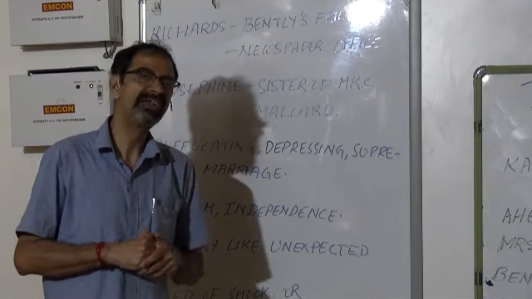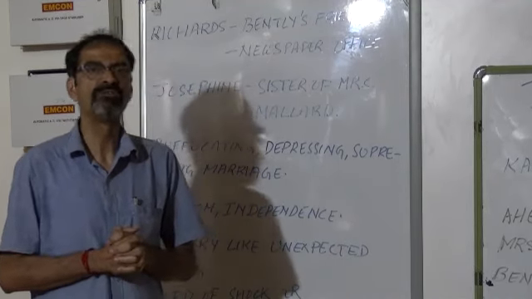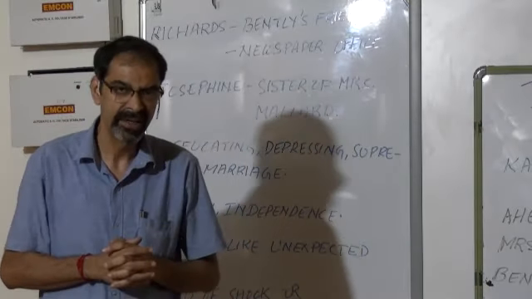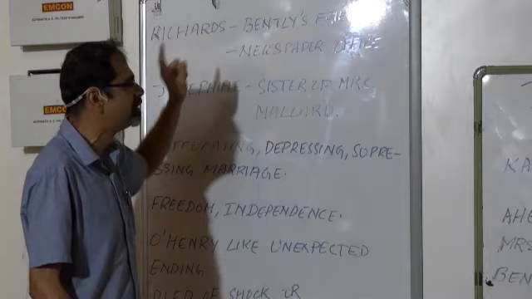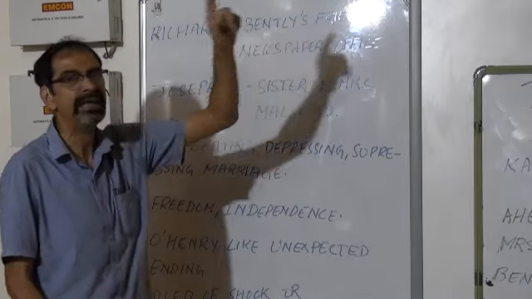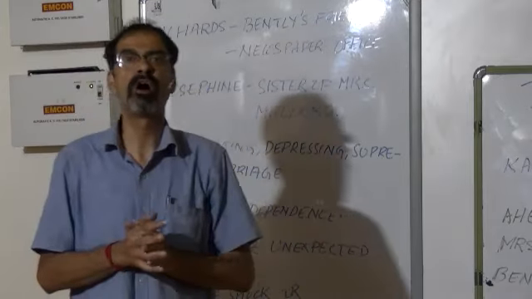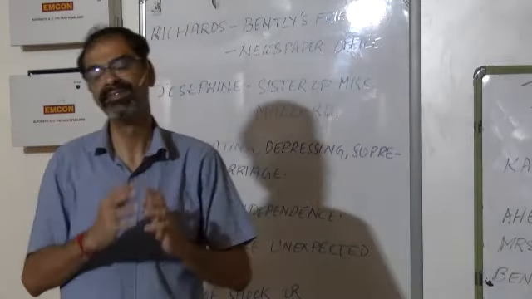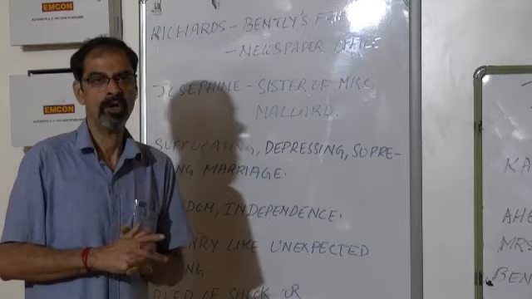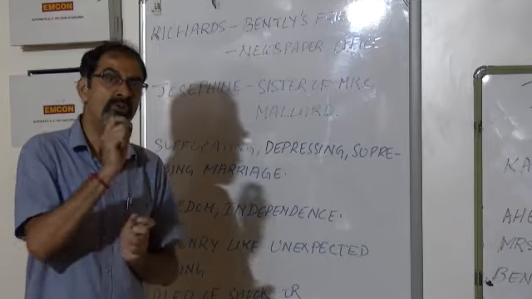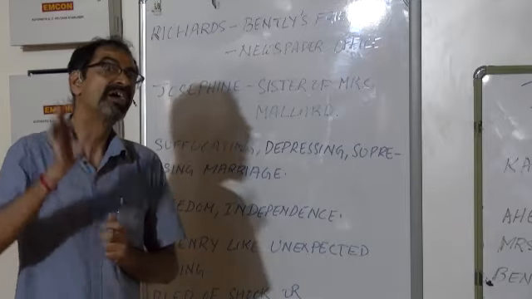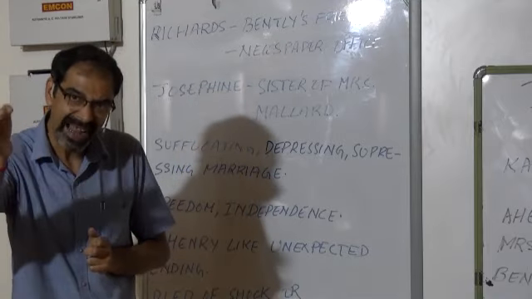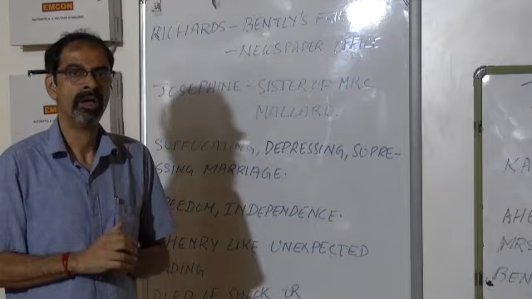And he had seen the list of those who had died in that accident. And Richards had seen the name of Bentley Mallard on the top of the list of those who had died in that accident. So what happened was, Richards first clarified whether this news was authentic or not.